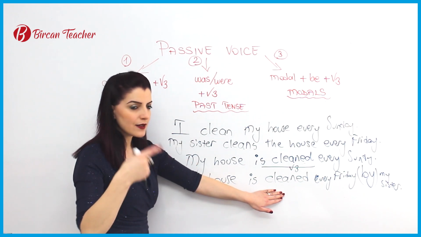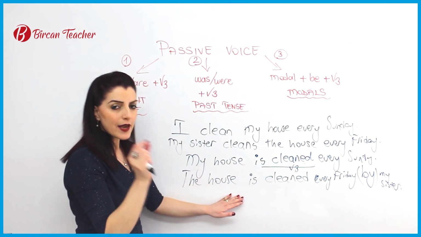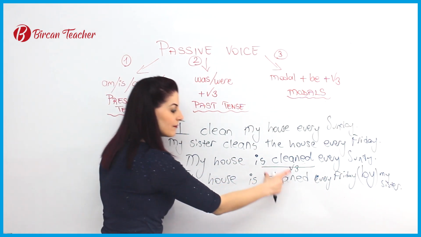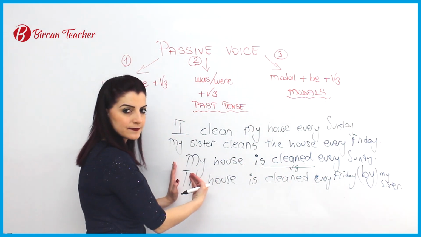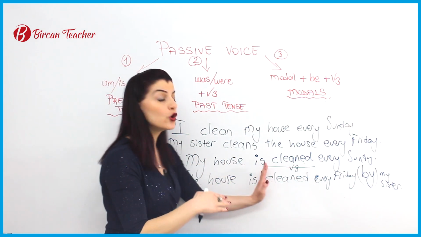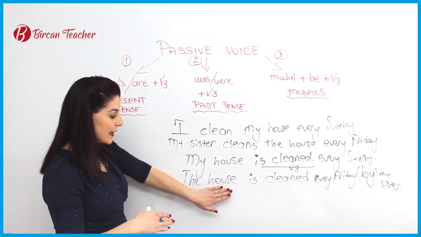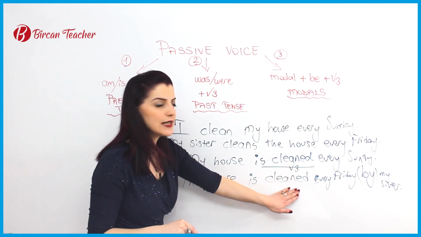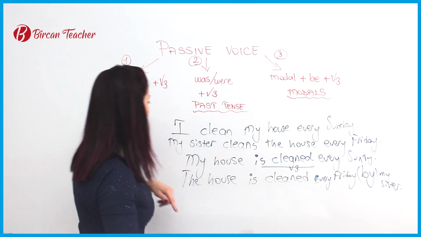Here, I'm repeating again and again: the main point is this action happens to it. I don't care about who does it. So the object is important here. The house is cleaned. Let's see with another example.